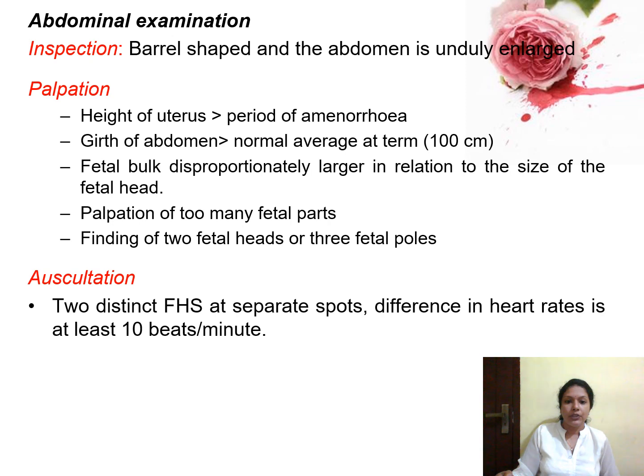In the palpation, when you're checking the height of the uterus, it will be more than the period of amenorrhea, or more when compared with gestational age. If you're taking the abdominal girth, it will be more than 100 centimeters. If you're palpating the fetal parts, sometimes you will be able to feel two heads, two buttocks, like that. Palpation of too many fetal parts also will be there, and both fetal poles can be identified.